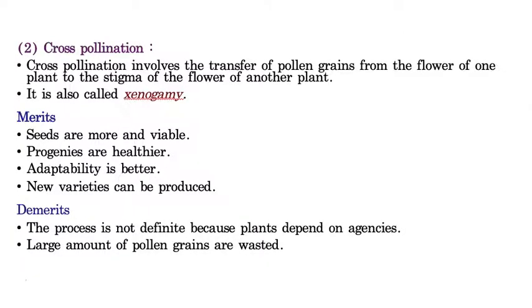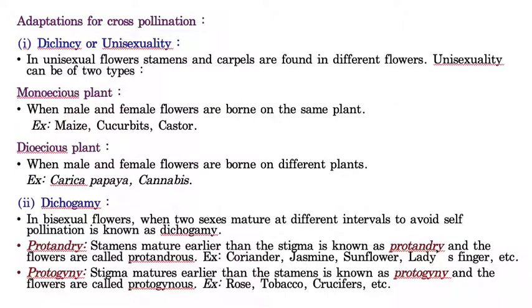Hope you understand. Now, just as the flowers of self pollination showed some adaptations, cross pollination also shows some adaptations. Let us take the first one, that is unisexuality. Unisexuality, in the name itself, I need not explain very elaborately; very easily you can understand. Unisexuality means flowers with only one sex, means flowers either with male reproductive organ or flowers with female reproductive organ.